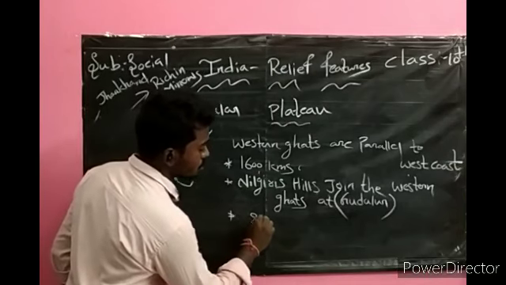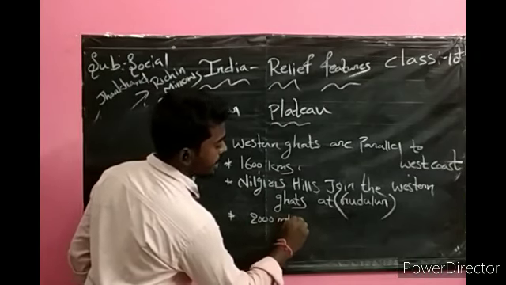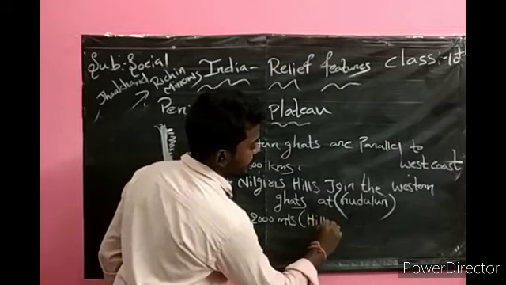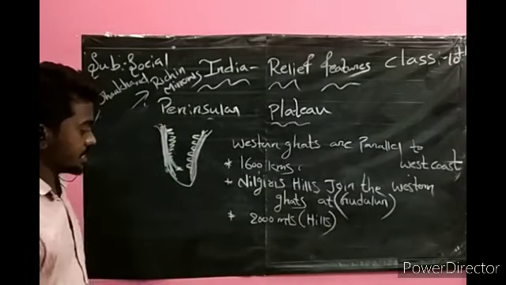We have hills of almost 2000 meters height present in the Western Ghats.